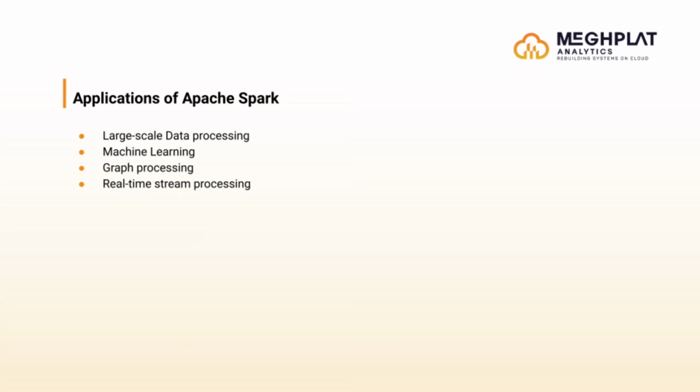Okay, so now we'll talk about some use cases and examples, or real world use cases, where Apache Spark shines, right? So basically, we have learned what Apache Spark is: a versatile and powerful distributed computing framework that has found applications across various industries, right? It can be used for processing of the data.